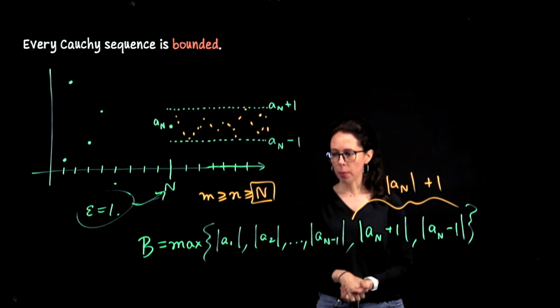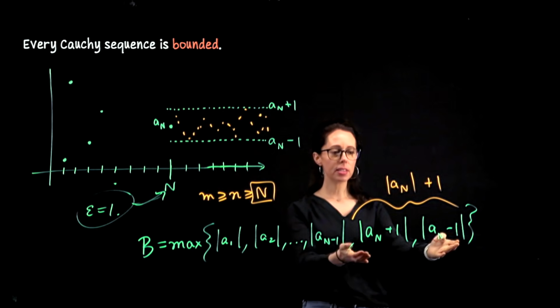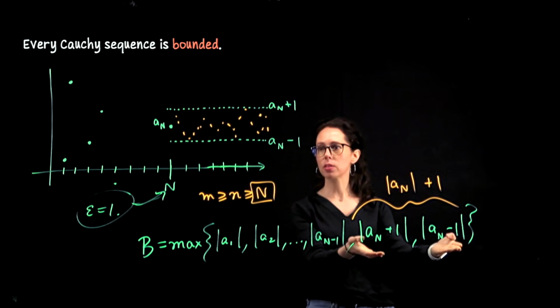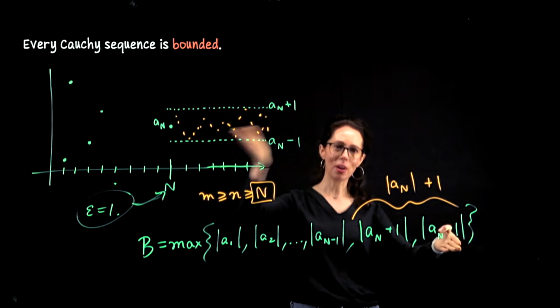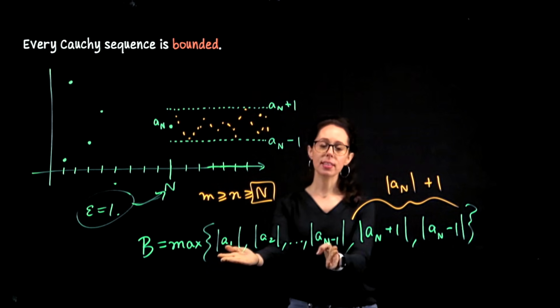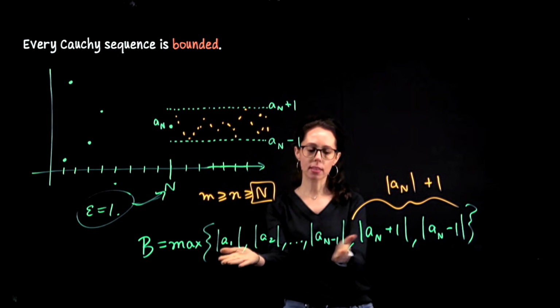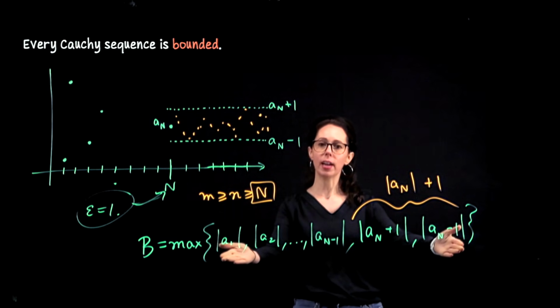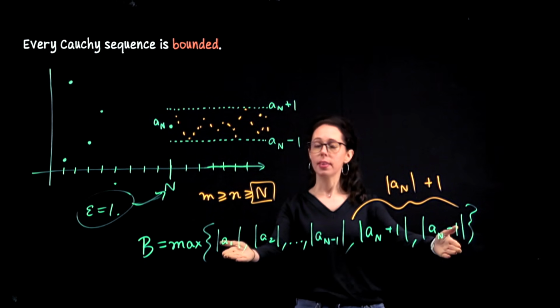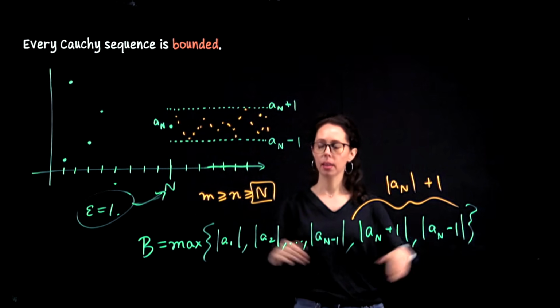I will write it up in just a moment, but we are going to say this single bound, or pair of bounds, works from the nth term in the sequence to the rest of the terms. So the infinite tail of the sequence, this handles the beginning of the sequence. Overall, this number b, which is the maximal element in a finite set of non-negative numbers, will be a bound for the entire sequence.